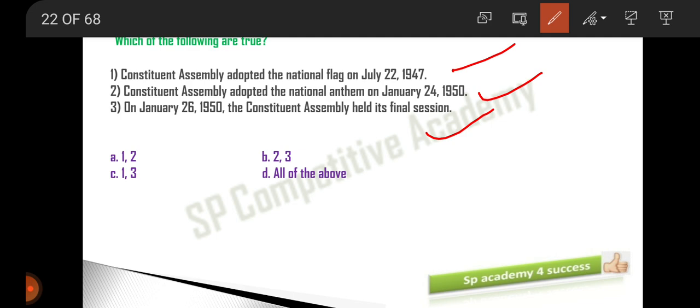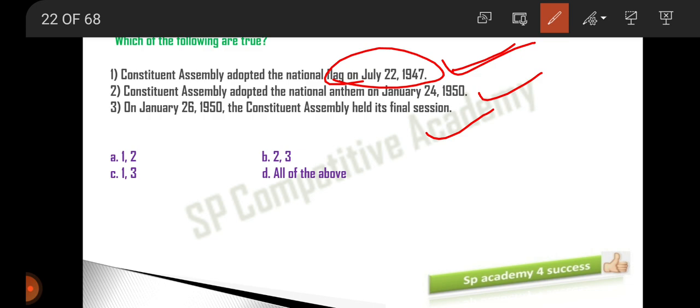Now let's go one by one. The first statement: the Constituent Assembly adopted the national flag on July 22nd, 1947. Yes, this is right. We were going to get independence, and we were going to become a completely sovereign nation, so we needed a national flag, a national song and a national anthem to represent our country.